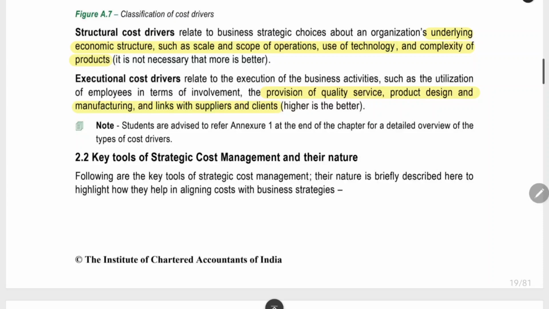When you see the executional cost driver, we will see the provision of quality of service. How much quality are you giving in the service? What is the design of the product? What is the manufacturing method you are using? How much of a relationship do you have with clients and suppliers? These are all executional cost drivers.